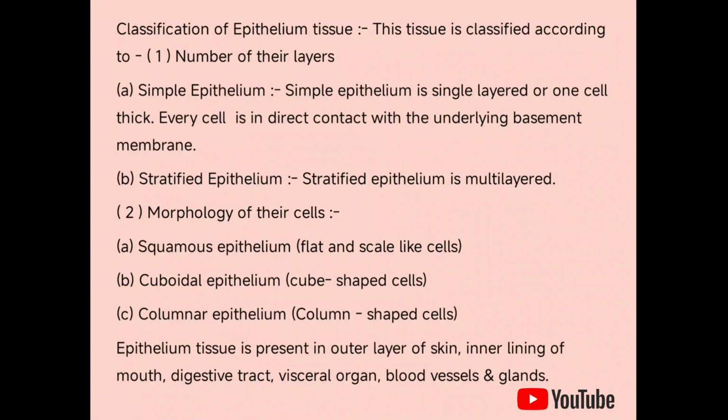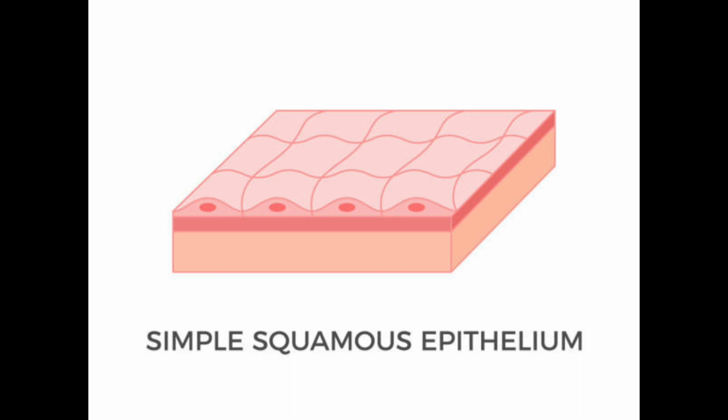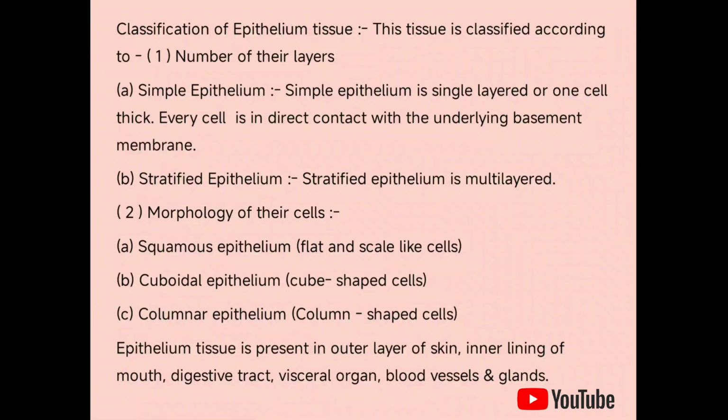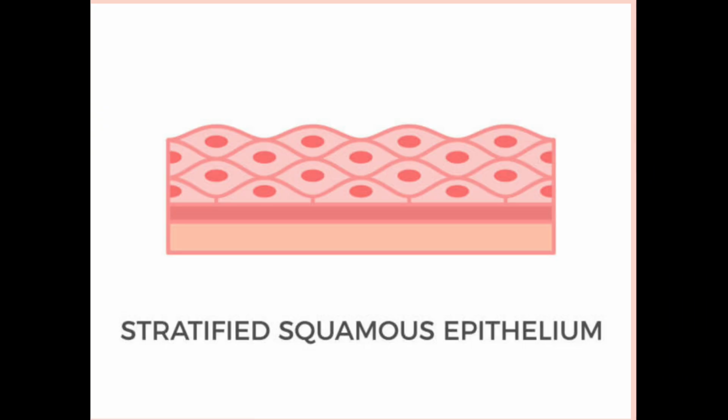Classification of epithelial tissues. These tissues are classified according to, first, the number of their layers, and second, the morphology of their cells. We are discussing first the number of layers. A. Simple epithelial. Simple epithelial is single layered or one cell thick, every cell in direct contact with the underlying basement membrane. B. Stratified epithelial. Stratified epithelial is multi-layered.